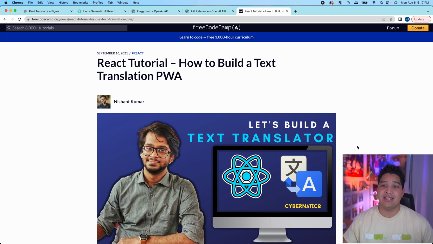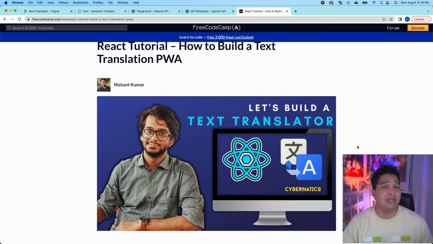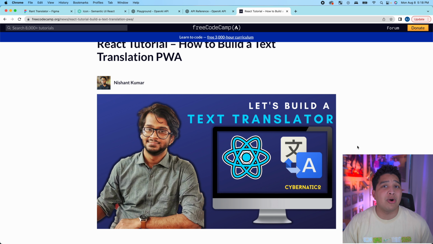Okay, so I just opened this web page where you can see React tutorial, how to build a text translation PWA. I want to emphasize that in this series, I want to show you how to get from point A to point B as fast as possible. From point A being the idea and point B having a completed MVP. And for me, that's not reinventing the wheel. So I just Googled how to build a translation app, and this is what I found that has really good information and the bones of what we'll need, especially because I don't interface with React on a day-to-day basis.